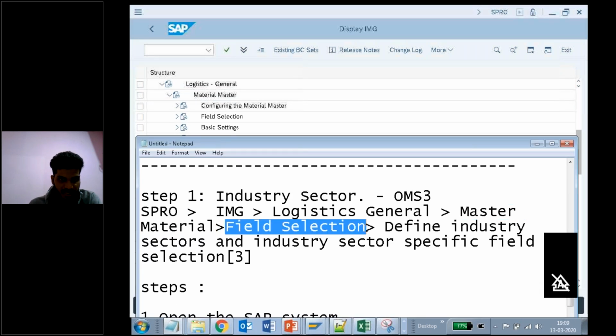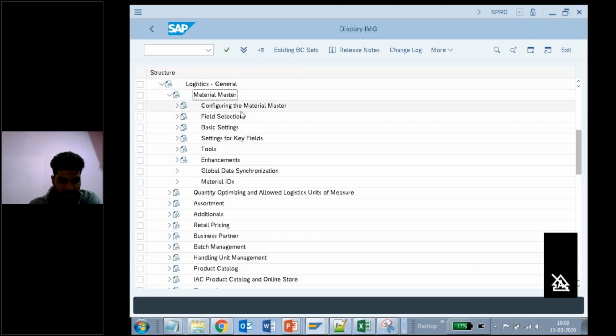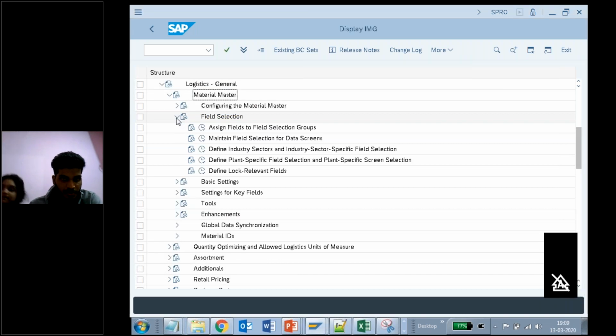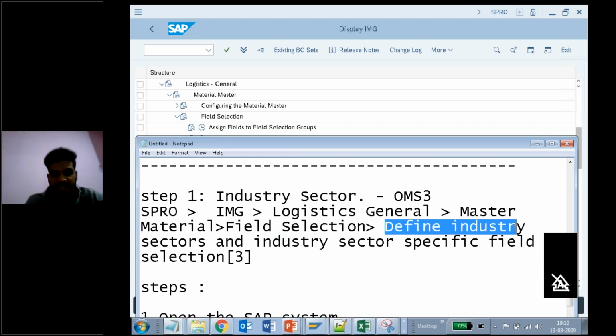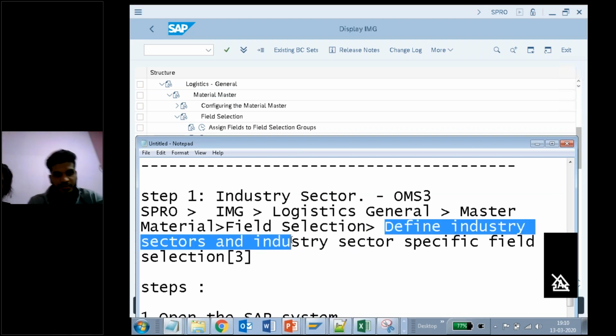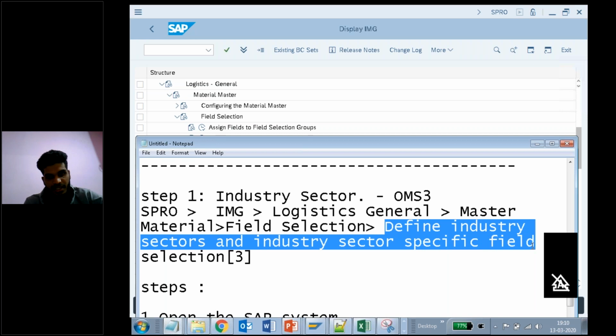Once I'm here, what is the next step? It is Field Selection. Yes or no? Where is my field selection? It is here. Field Selection. All right. Now again, I need to go to the field selection. What is the next step here? Define Industry Sector and Industry Sector Specific Field.